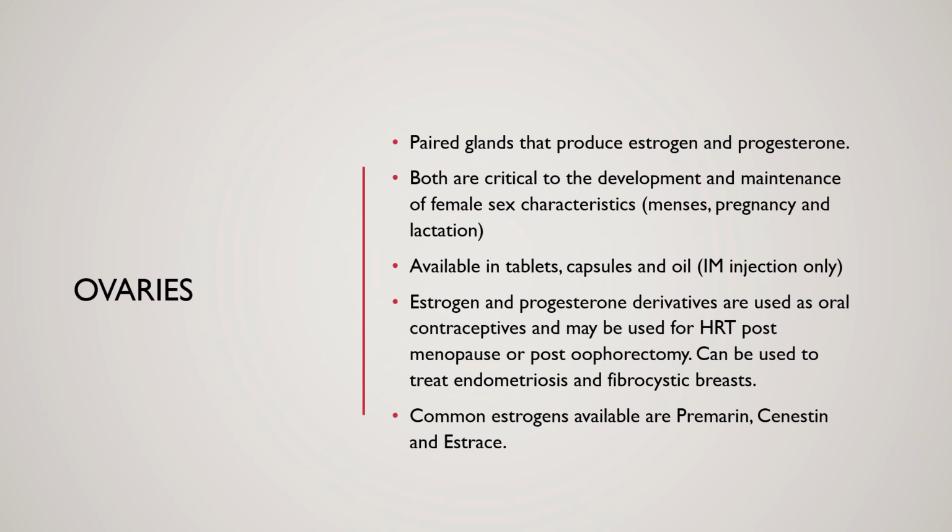Estrogen and progesterone derivatives are used as oral contraceptives, and they can also be used for hormone replacement therapy post-menopause or post-oophorectomy. And an oophorectomy is where we've gone in, perhaps we've left the uterus behind and we're only taking the ovaries, or perhaps the patient has had a hysterectomy previously, but we do need to go in and take the ovaries as well. Either way, an oophorectomy is removal of the ovaries. It can be used to treat endometriosis in female patients and fibrocystic breasts as well.